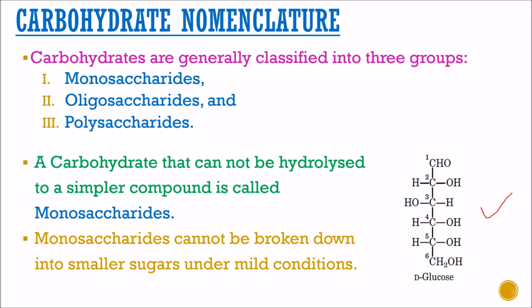D-glucose is an aldohexose, which is a monosaccharide. Other examples are fructose and mannose.